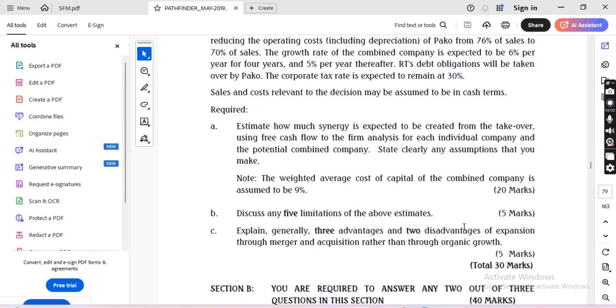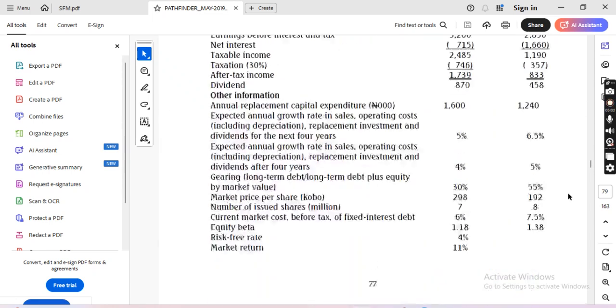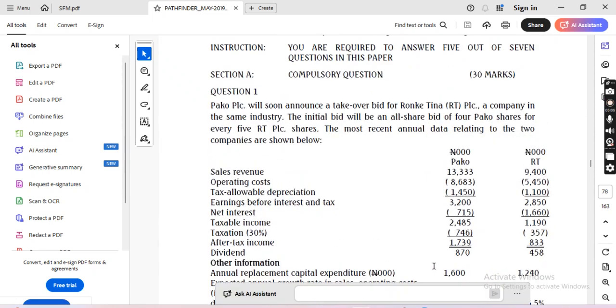It could be through expansion. I can decide that I want to do a joint venture. I can decide to use what we call restructuring. They are telling you to give the advantages and disadvantages of expansion through one route rather than the other. So list 3 advantages and 2 disadvantages of merger and acquisition, and it is 30 marks. Next. We are done with this. Please go ahead.